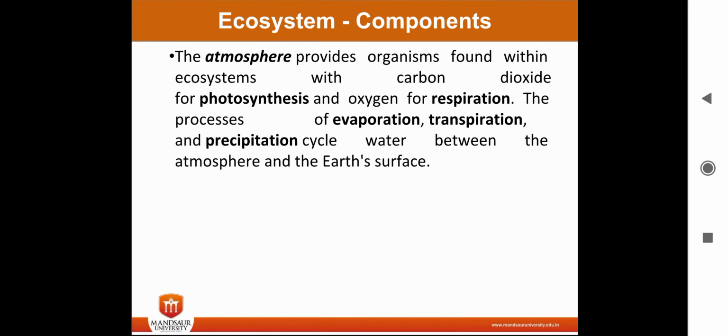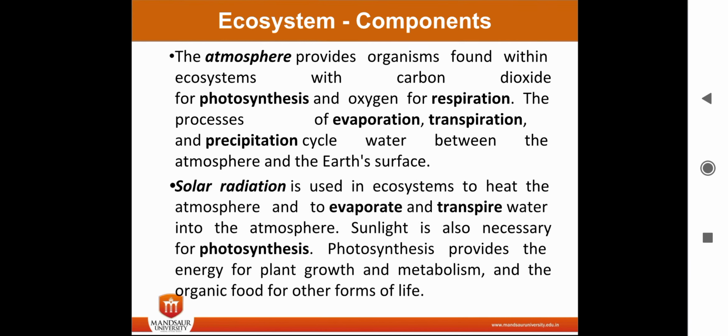Now we talk about the atmosphere. The atmosphere provides organisms within an ecosystem with carbon dioxide for photosynthesis, oxygen for respiration, and the processes for evaporation and transpiration, and the precipitation cycle, moving water between the atmosphere and the earth's surface. Solar radiation is also used in the ecosystem to heat the atmosphere, and to evaporate and transpire water into the atmosphere. Sunlight is also necessary for photosynthesis, and photosynthesis provides energy for plant growth and metabolism.